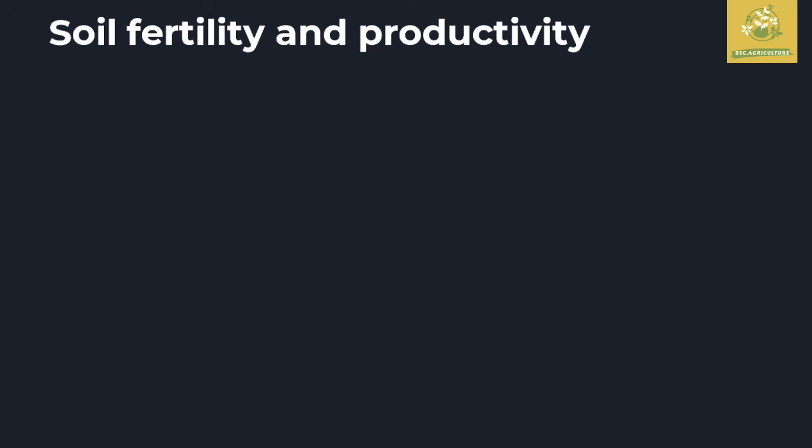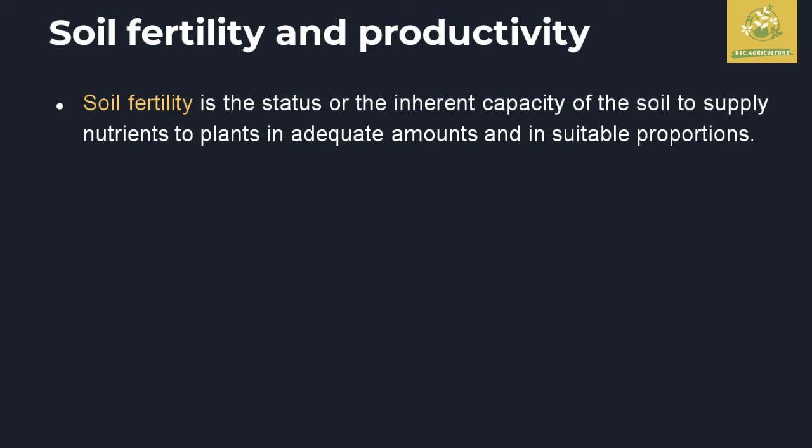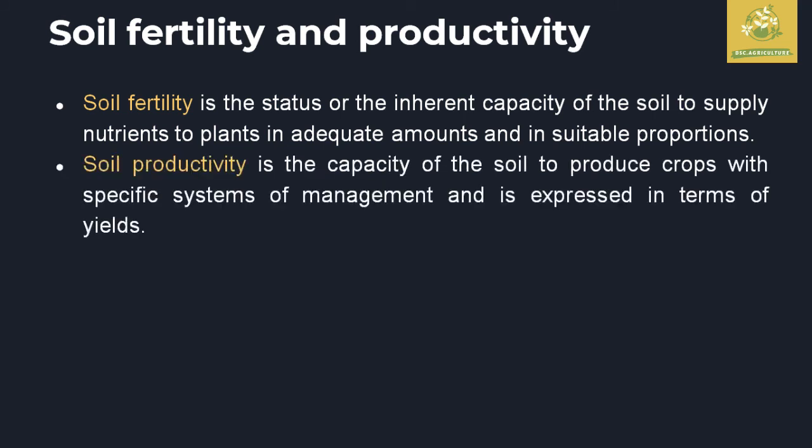While seeing soil fertility and productivity, soil fertility is the status or capacity of the soil to supply plant nutrients to the plant in adequate amount. And soil productivity is the capacity of the soil to produce crops in a specific management of a specific ecosystem.